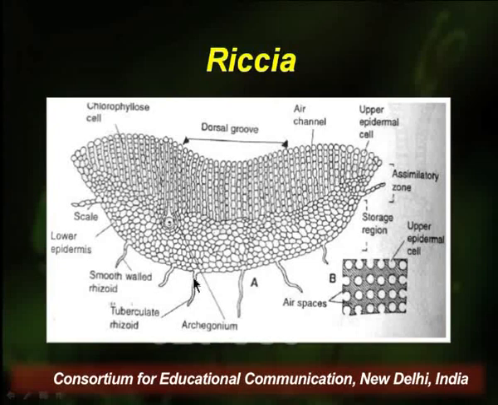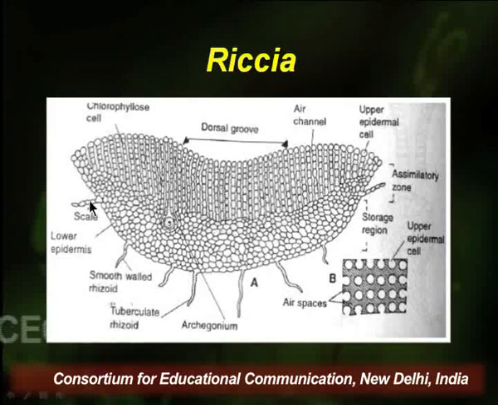Tuberculate rhizoids have peg-like invaginations which increase the surface area, and thus they can absorb more water. On the sides of the margin, there are multicellular scales. These scales are found on the margins of the thallus, and protect the margins, which are very delicate.